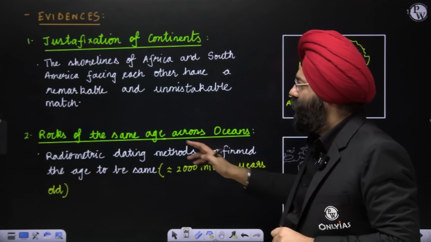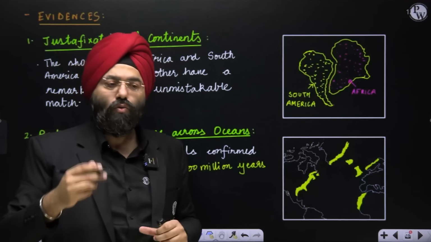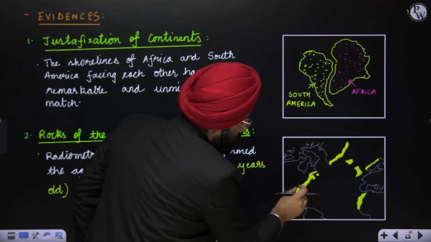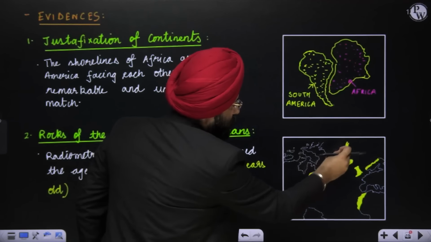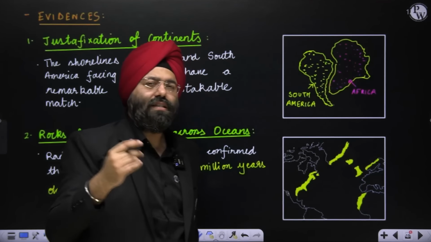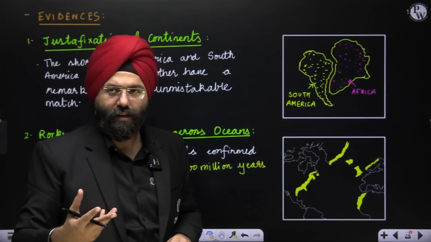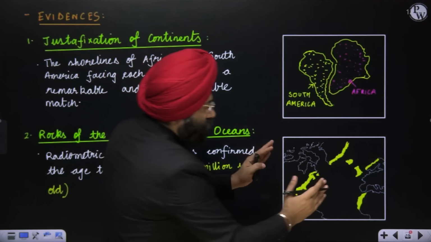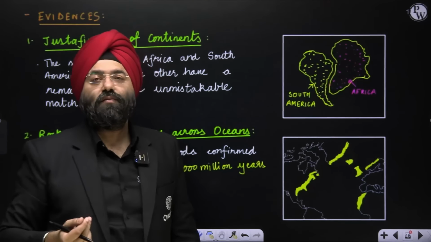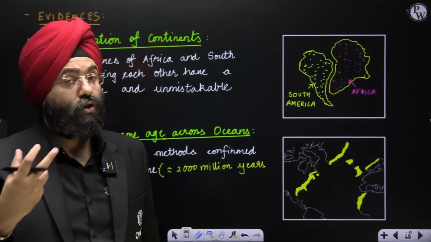First evidence. Second, rocks of the same age across the ocean. Now there was a certain dating methodology. Dating means finding out the age of the rocks. When you find out the age of the rocks of the surrounding regions, let us say the North American part, Greenland, Iceland, the European part, the African part, they are of almost similar age, close to 2000 million years old. This is quite possible only if they were close to each other as one landmass. So this is also an evidence presented by Wegener in his theory, that is, similarity in the age of the rocks.